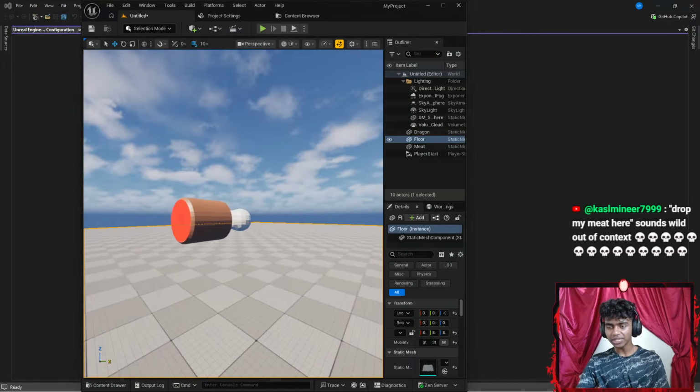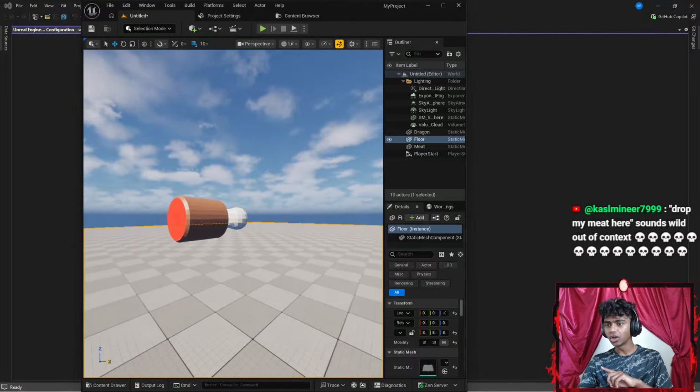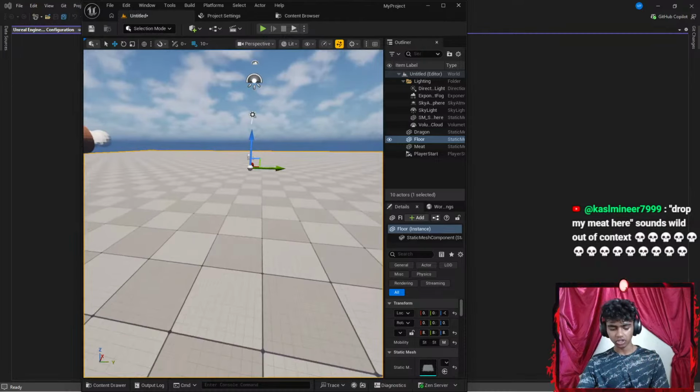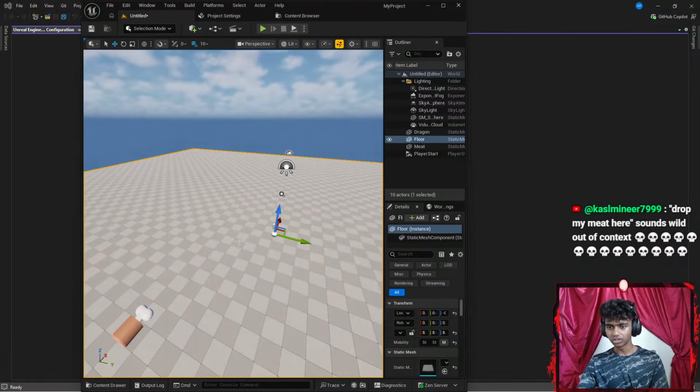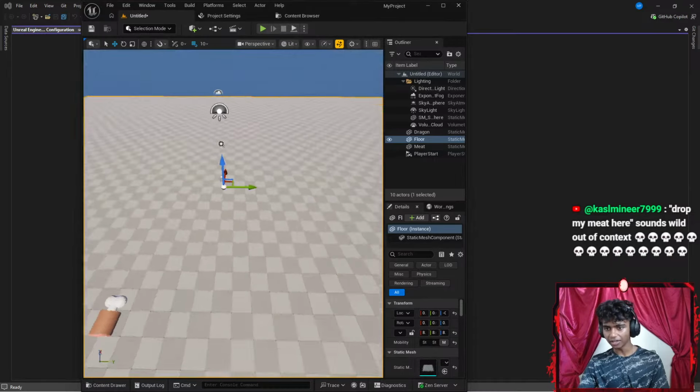Now, once I'm done with this, let me go ahead and load an NPC as well. So I'm going to go up here, guys. It feels so good to actually move without any kind of lag.